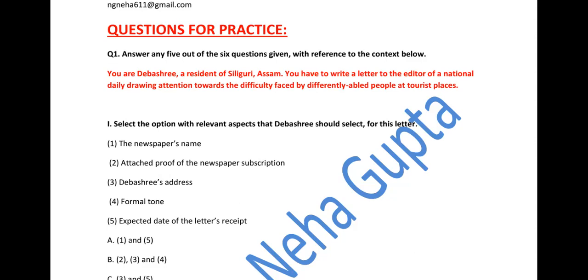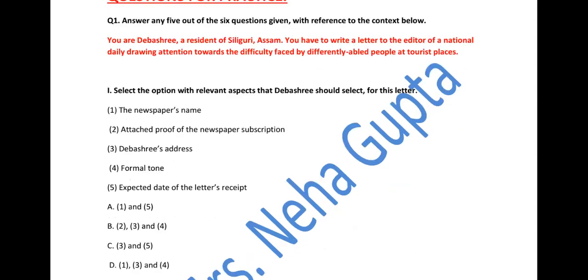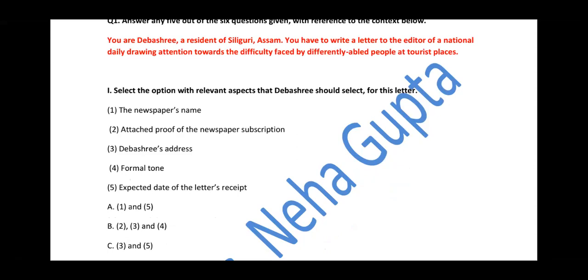Fine, I think the question is clear to everyone. See the type of questions that will be asked in your examination. The first question is, select the option with relevant aspects that Debashri should select for this letter. That means what are the things she is going to include in her letter? Is she going to include the newspaper name?